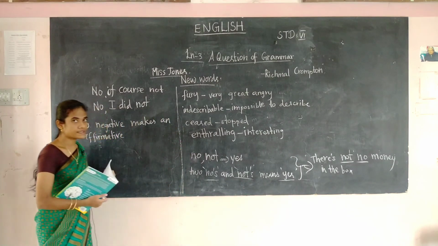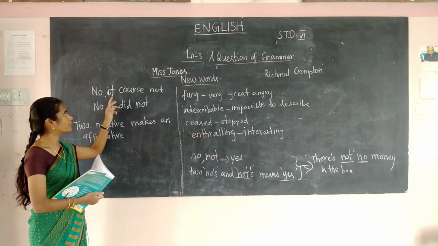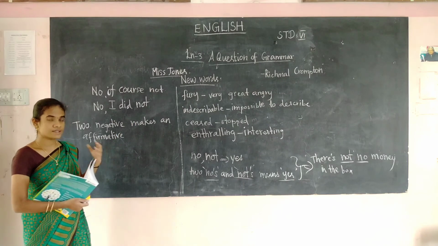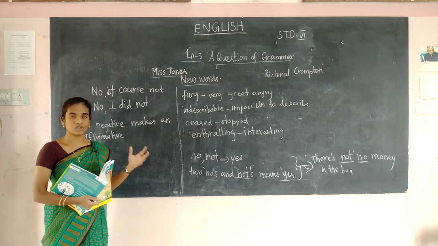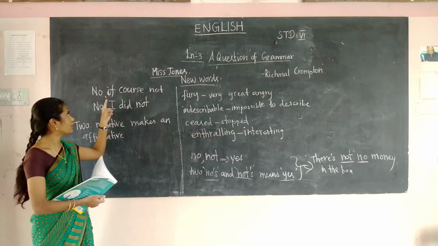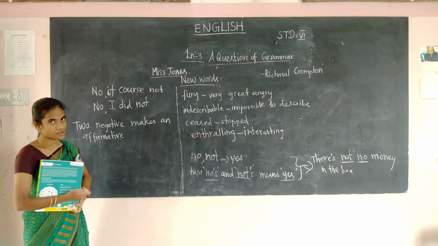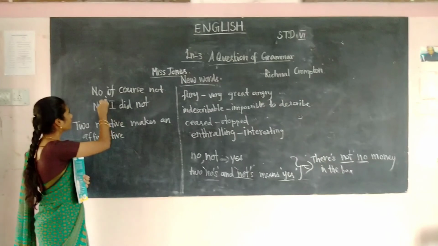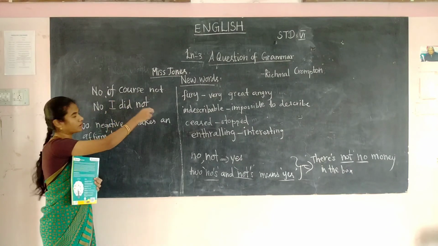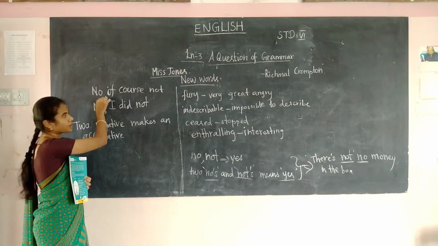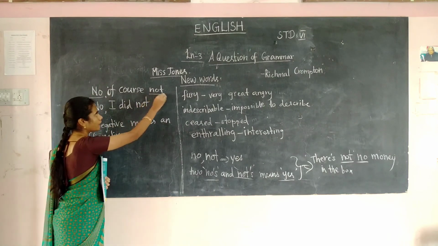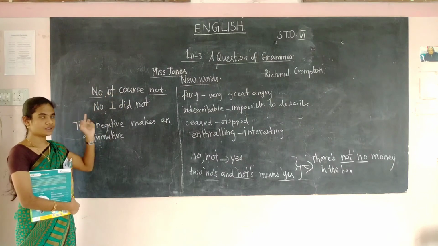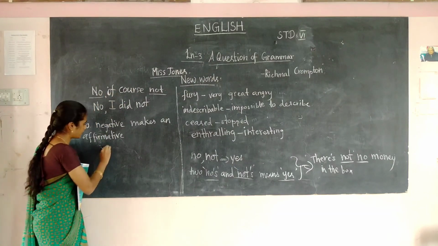So see here, what does the father tell? "No, of course not. No, I did not." So he is relating a grammar class to the words of the father. These are the words of the father. So here also two negative words are there in the same sentence. First he told, no, of course not. So here what are the two negative words? That is no and not, which means yes. Yes, of course. He thought that yes.